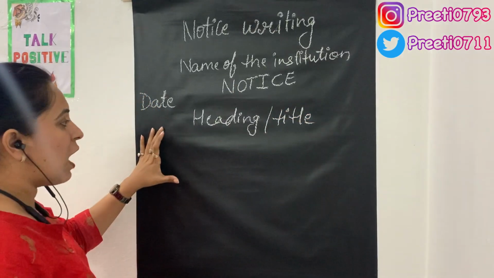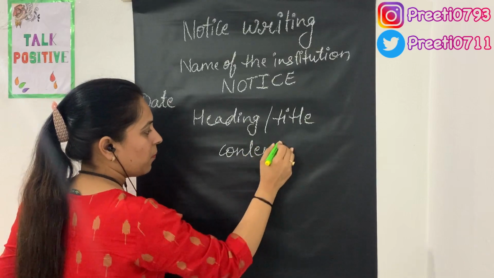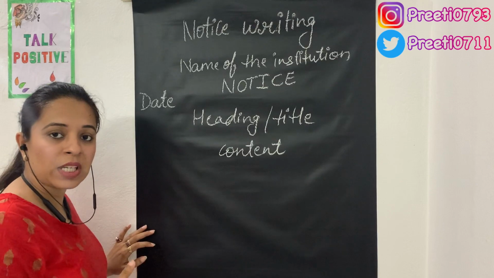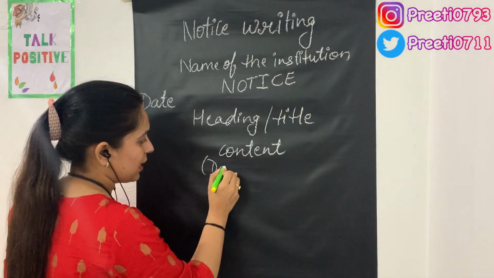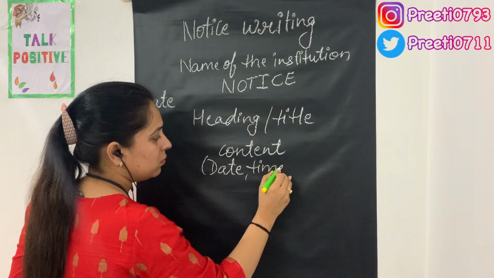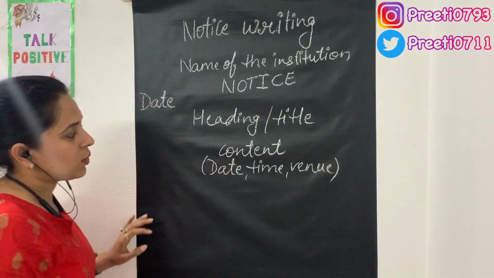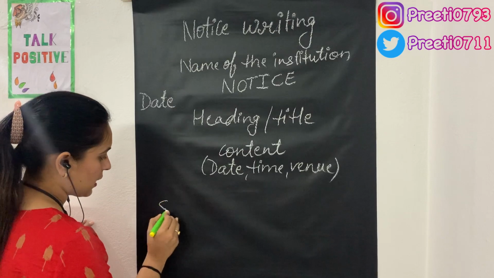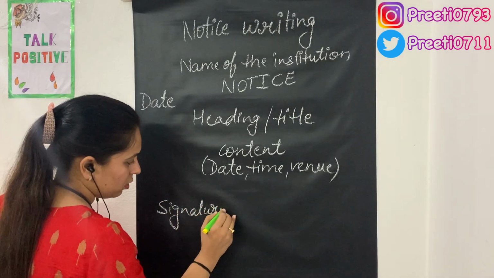Now after this comes the content, and the subheadings to be covered in the content of the notice are date, time, and venue. After finishing the content, at the last, the writer is supposed to put his or her signature.